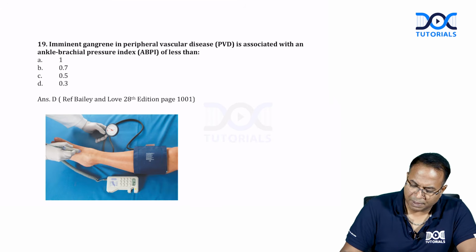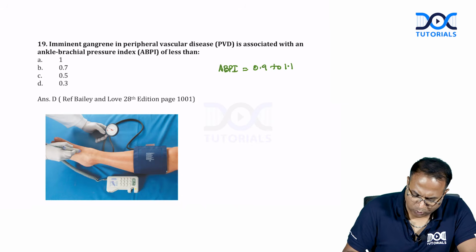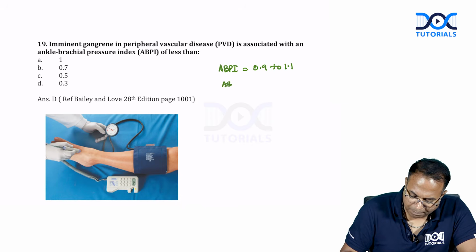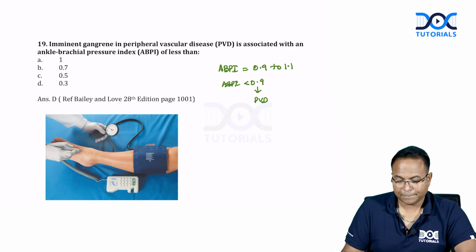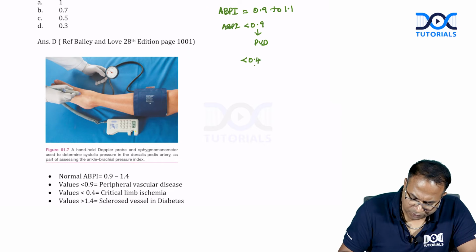Imminent gangrene in peripheral vascular disease is associated with which ankle brachial pressure index? Normal value is 0.9 to 1.1. If the ABPI is less than 0.9, there is peripheral vascular disease. If it is less than 0.4, we call it critical limb ischemia.